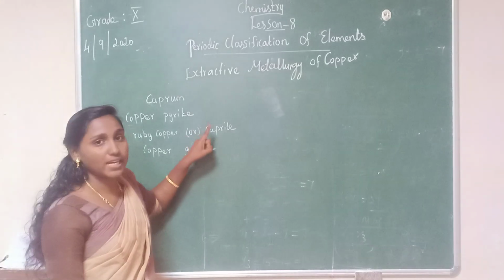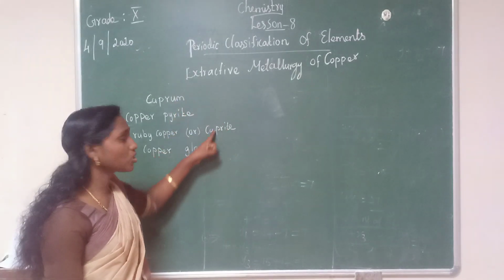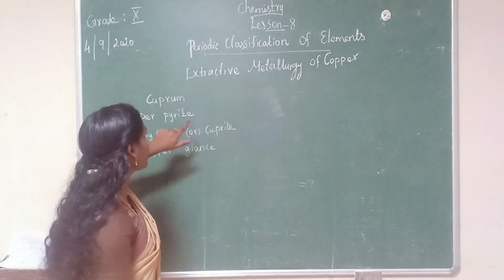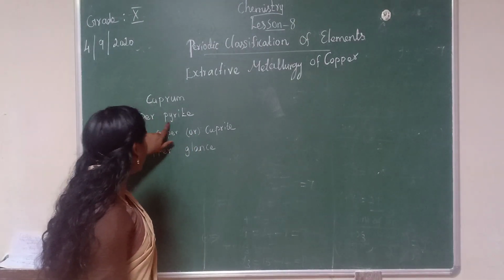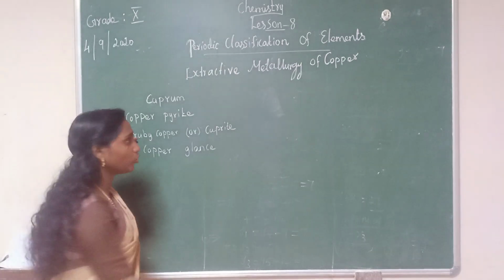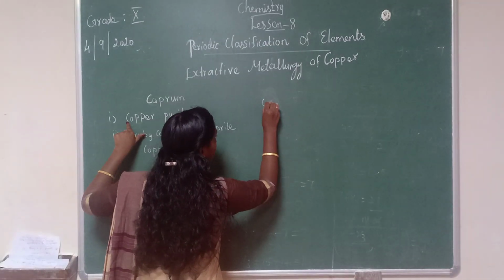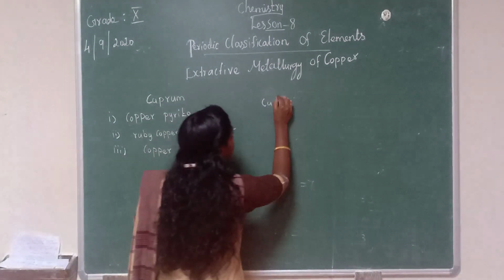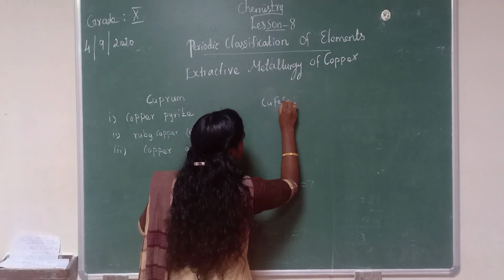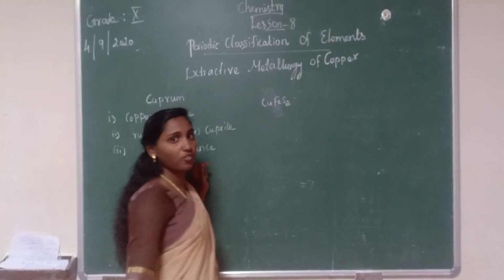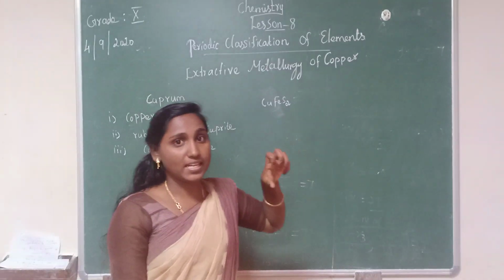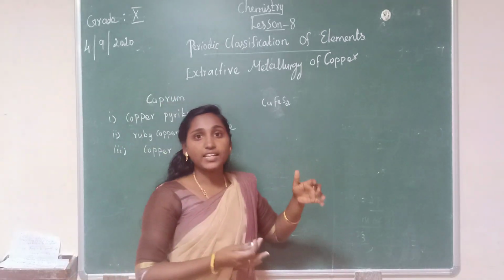Next we are going to study the chemical formula of these ores. First copper pyrite. You all know copper symbol is Cu, right? If you extract a metal, in the beginning itself we do not get a pure metal.